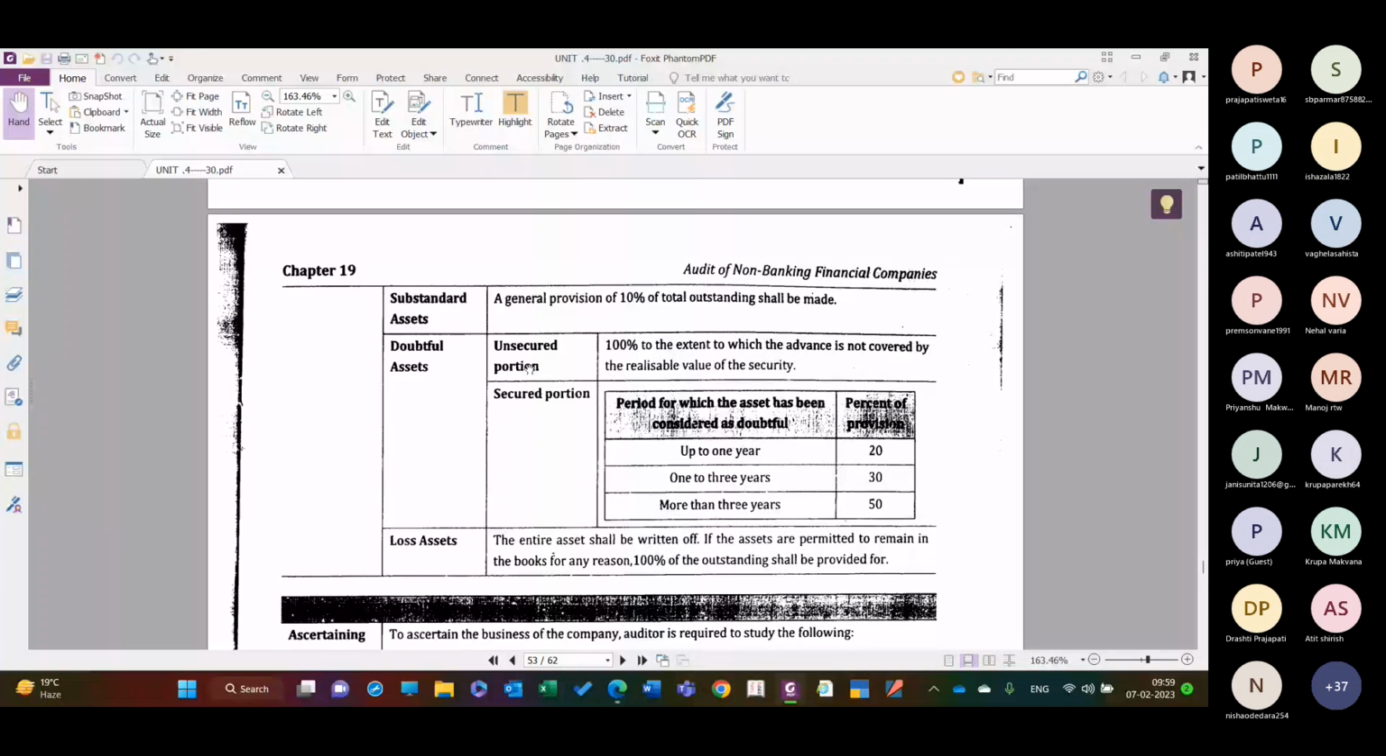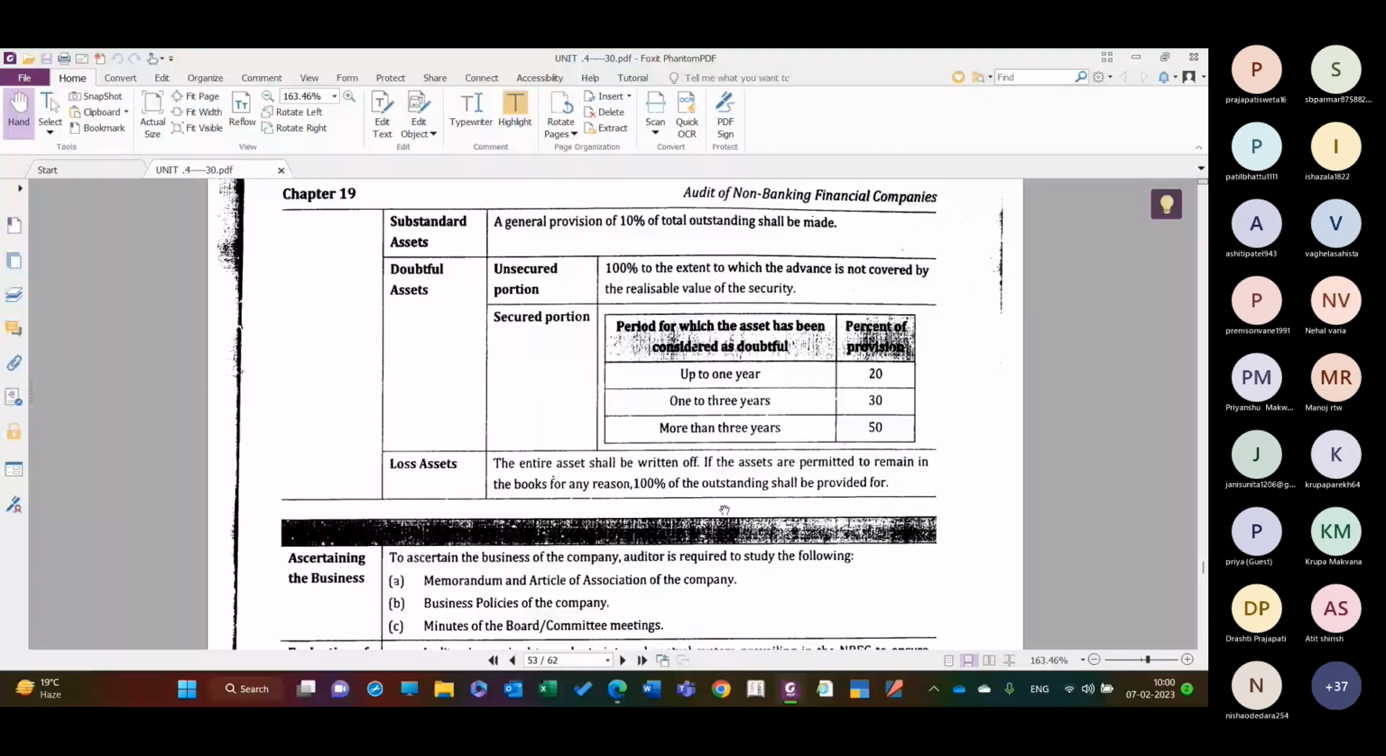Secured portion, period for which the asset has been considered as doubtful. So for doubtful, the percentages given here are 20%, 30% and 50%. Up to 1 year 20%, 1 to 3 years 30%, and more than 3 years 50%. Lost asset obviously 100%. Already lost asset, so you have to make 100% provisioning.